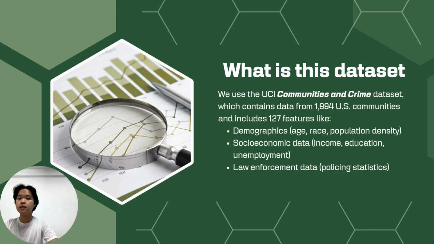What is this dataset? We use the UCI Communities and Crime dataset, which contains data from 1994 US communities and includes 127 features like demographics, age, race, population densities, socio-economic data, income, education, unemployment, and lastly, law enforcement data and policing statistics.